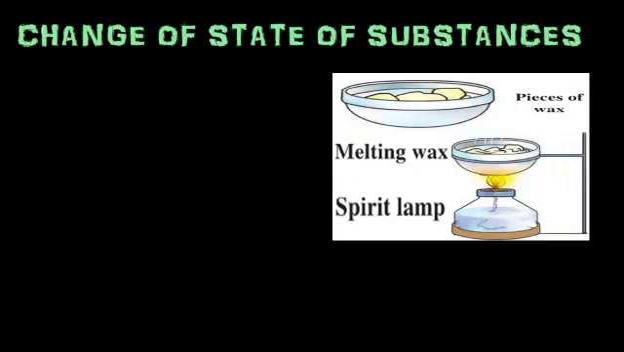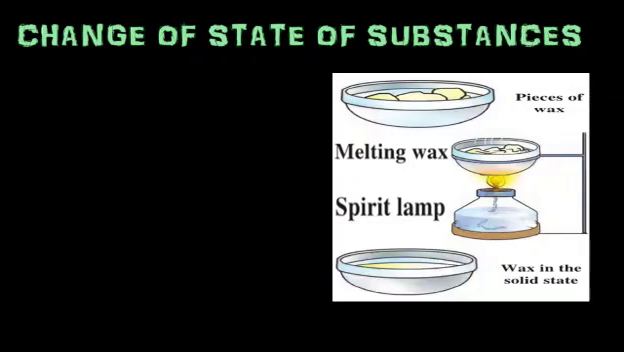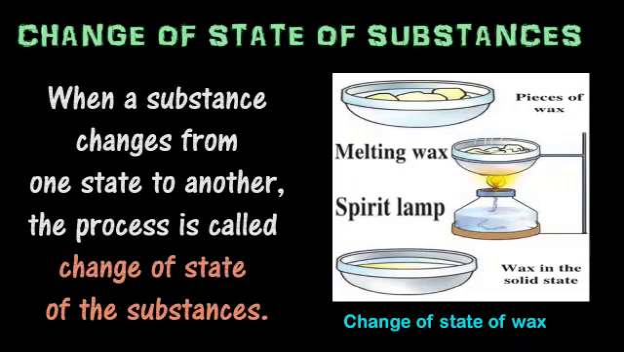Now, keep the same bowl in cold water and see what happens. Now, the liquid state of wax will convert again into a solid state of wax. This is change of state of wax. That is change of state of substances. So, when a substance changes from one state to another, the process is called change of state of substances.